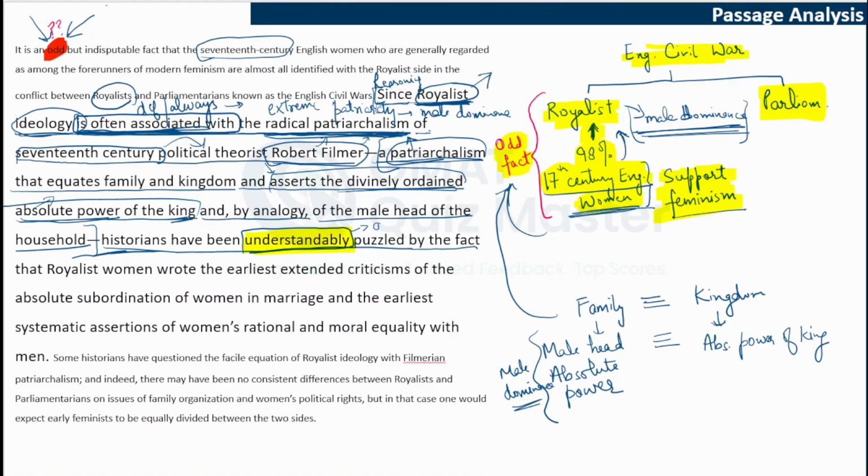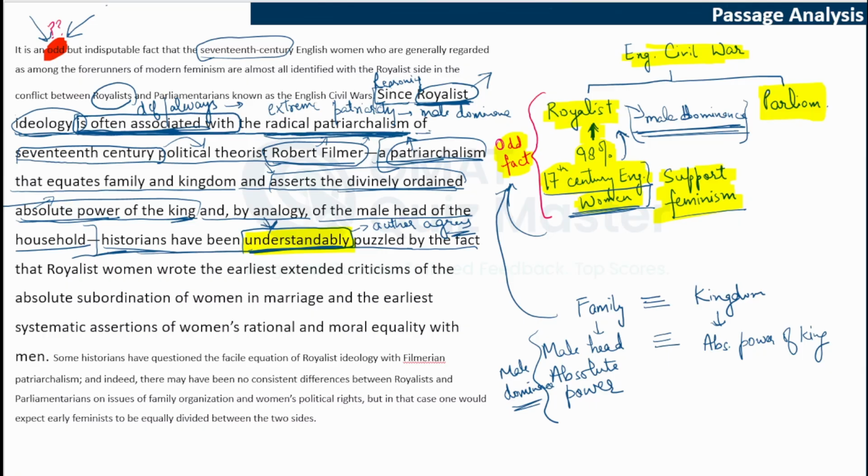It shows that the author agrees with this confusion. The author is saying that yes, this confusion is justified, I understand how confusing the situation is. They are not just reporting it, the author is showing their own opinion, that it is understandable why the historians have been confused.